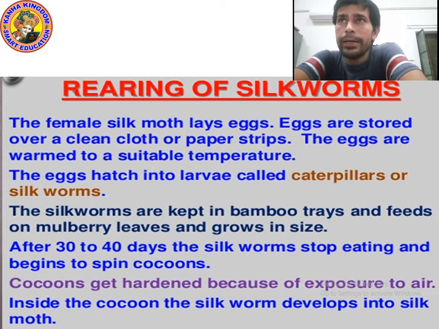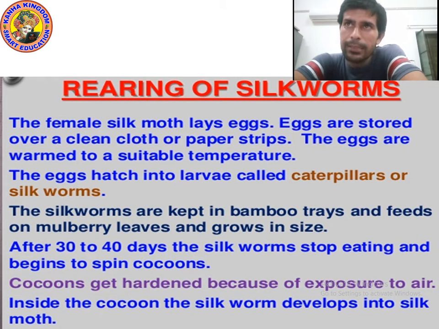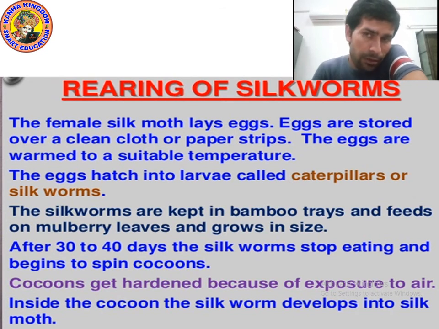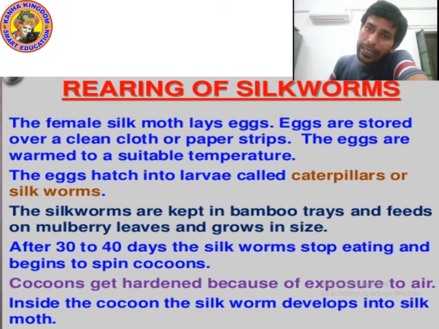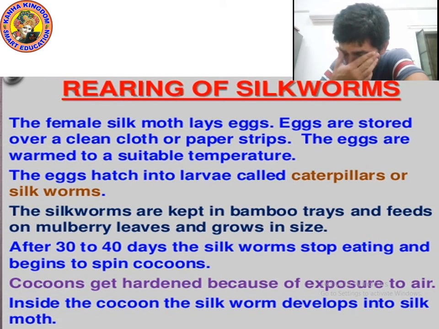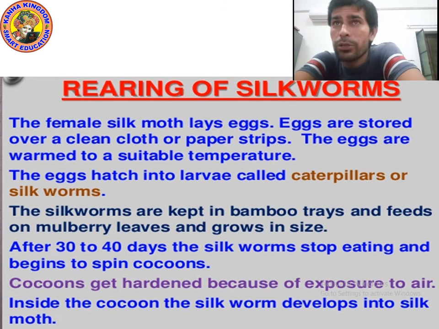Okay, it's rearing of silkworm. So we know that the female silk moth lays eggs. Eggs are stored over a clean cloth or paper strip. Yes, after the female silk moth lays eggs, where do we store them?